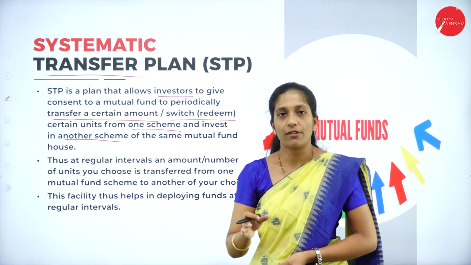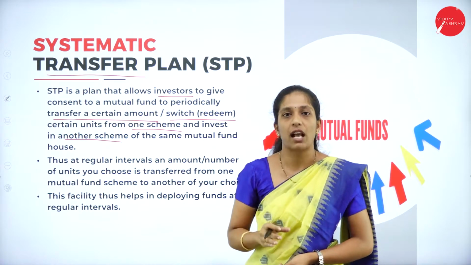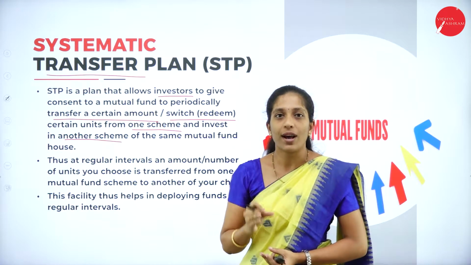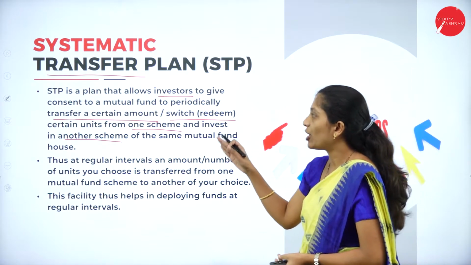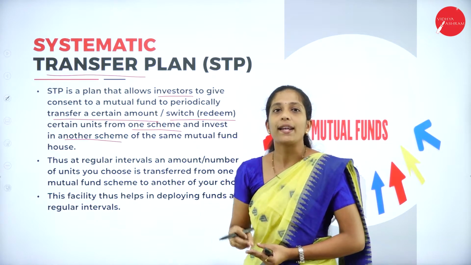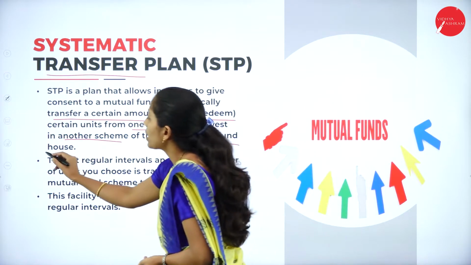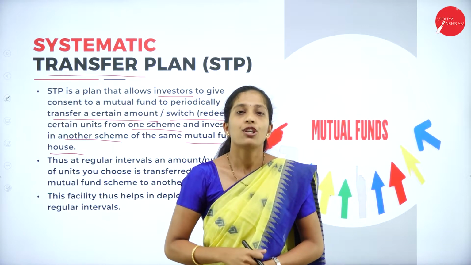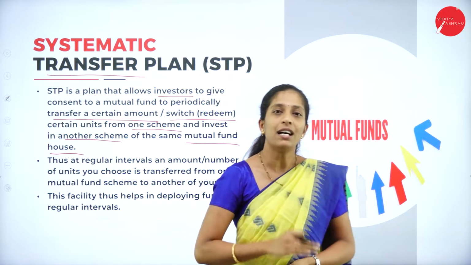You know, in mutual funds, there are a number of schemes. So by this STP, one unit can be transferred to another unit, whereas one unit amount can be transferred to another unit. That is transfer of a certain amount or switch. Switch is nothing but redeem or convert from one unit to another unit of the same mutual fund house. So in a mutual fund house, there are a number of schemes which are provided to the investors. So depending upon the advantage as well as disadvantage, the investor will invest their securities.